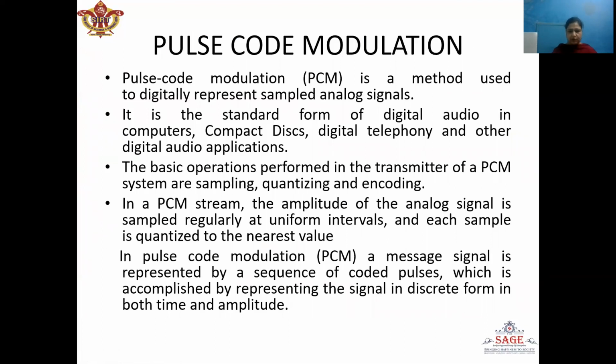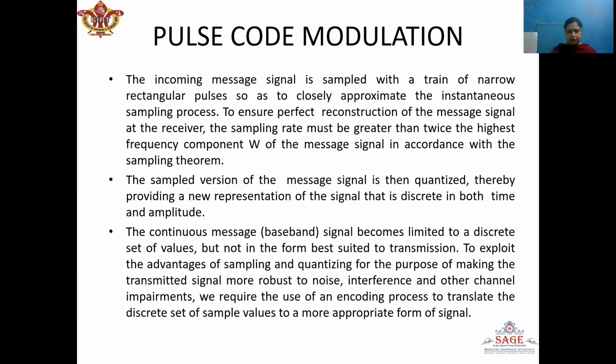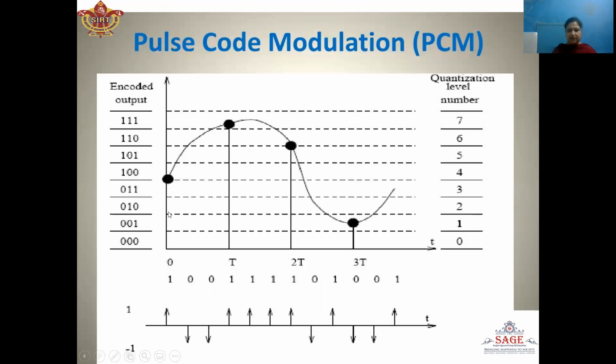So in pulse code modulation, a message signal is represented by a sequence of coded pulses, which is accomplished by representing the signal in discrete form in both time and amplitude. Now here in this figure, we can see the message signal whose peak-to-peak range is divided into quantization steps, and each quantization level is encoded into bits. So here we can see the first level is encoded into bits 000, the second level is encoded into bits 001, and so on till the last level.